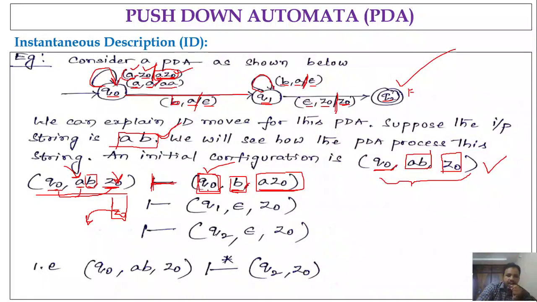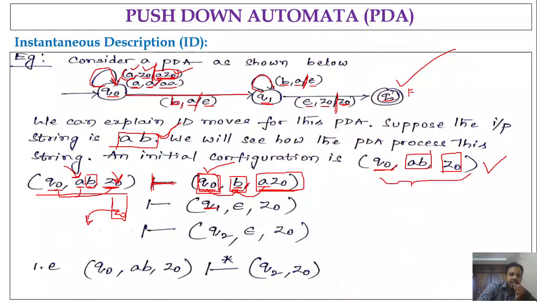Now next ID, how will we write? Q naught on B along with A. That means you are in state Q naught and you are reading input symbol B and stack symbol A. So just check out the state transition diagram, where it is going and what is the stack content that we are writing. Next, Q naught on B on A. So here see Q naught on B and A, it is going to state Q1, right? So write down that state Q1.